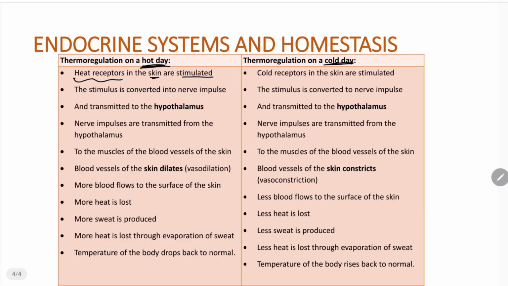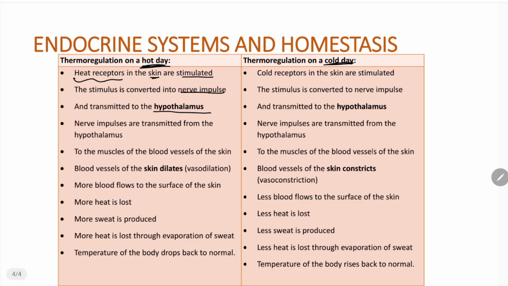Now we know that the function of any receptor is simply to convert the stimulus into a nerve impulse, and hence we're going to say that the heat receptors are stimulated. Once they're stimulated, they're going to convert the stimulus into a nerve impulse. This nerve impulse now is our message. Now once we have this nerve impulse, it is going to be transmitted to the hypothalamus.